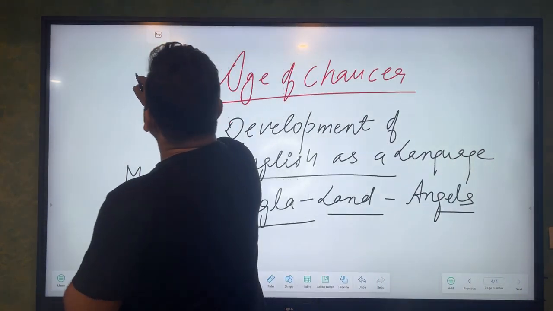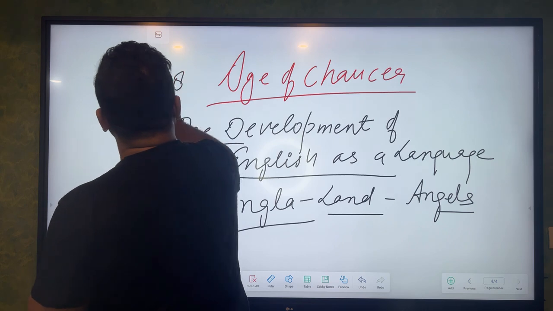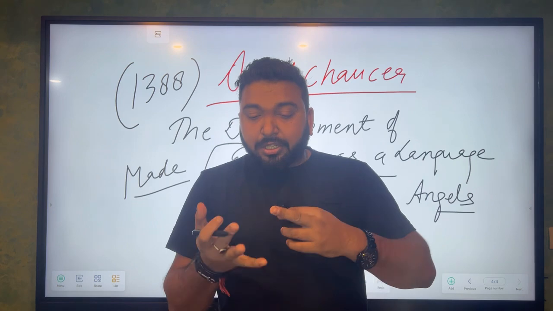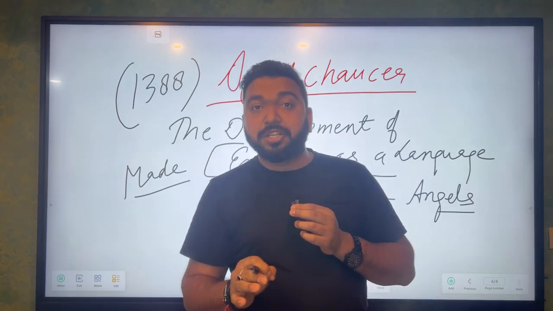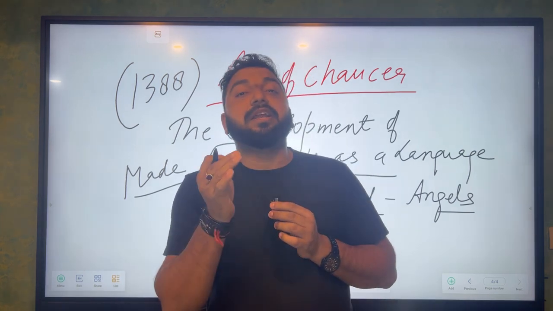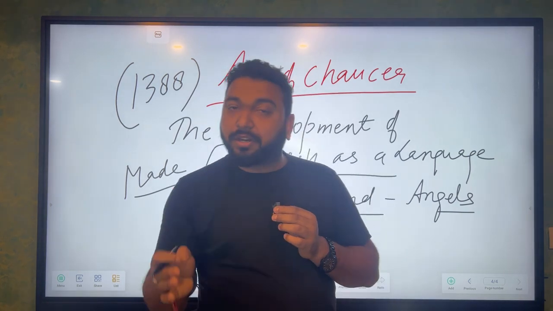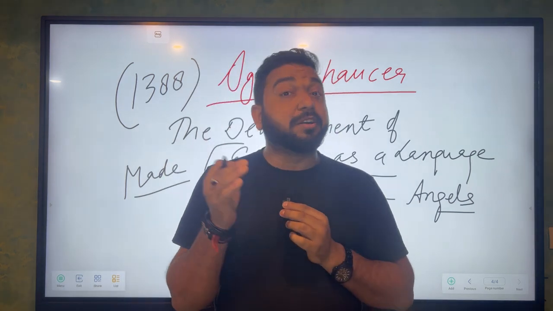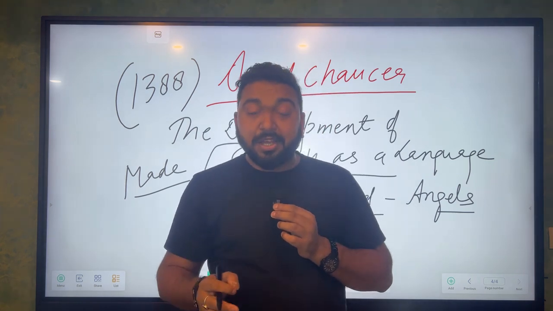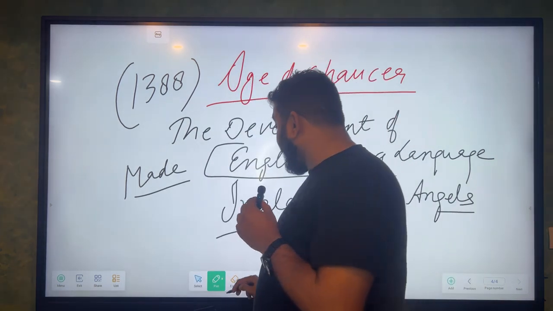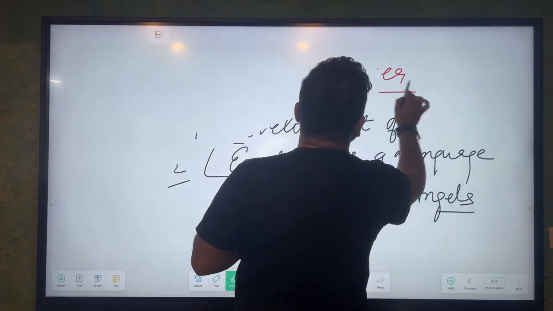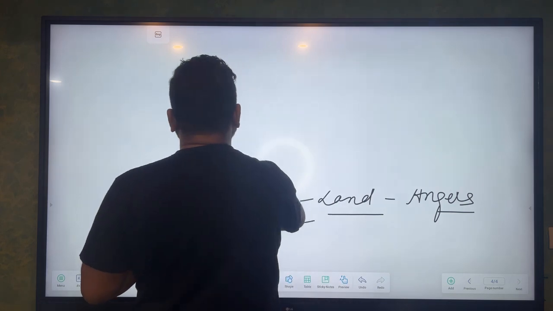First book in English comes in 1388. Before 1388, there was no book in English. Chaucer will work on certain languages, then he will pick East Midland and make it a proper language. Then English language will become the language of court in 1362, language of parliament in 1363, language of schools in 1386. These are some changes that I will teach you in my next class.